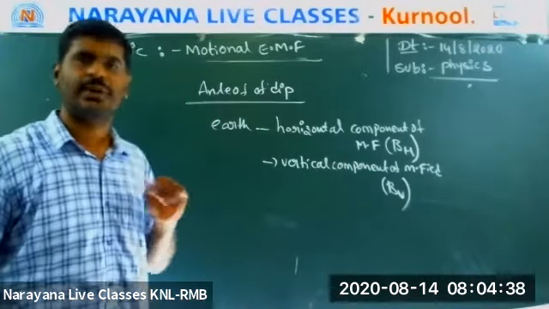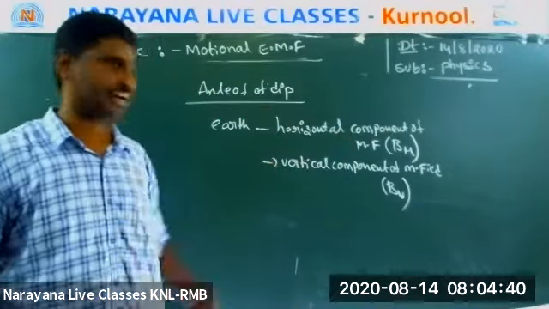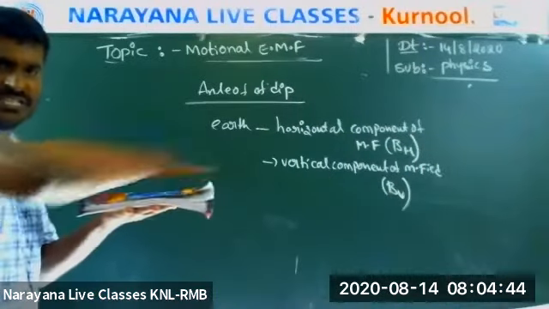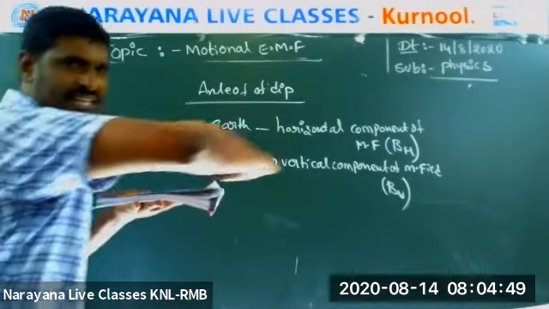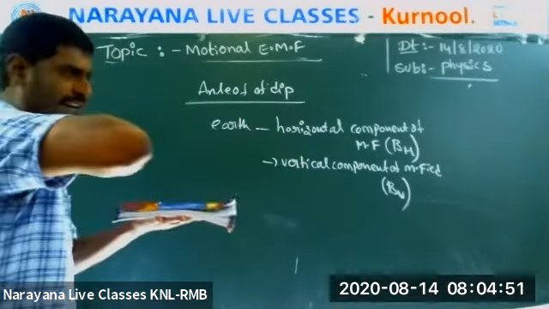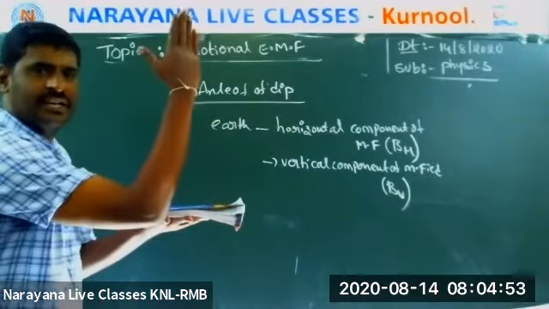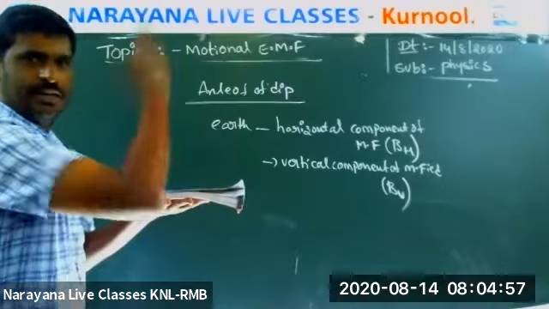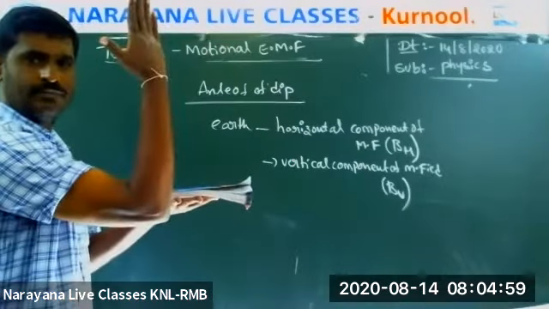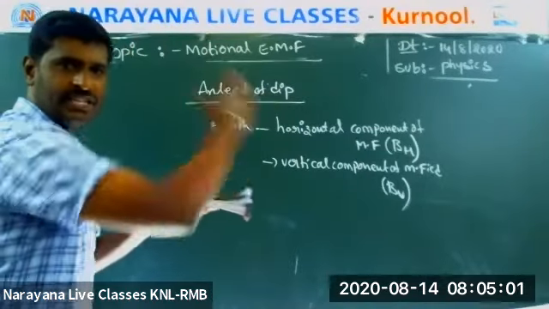Now my question is, how the horizontal component? See, suppose this is your Earth. The horizontal magnetic field is like this. Please listen. The vertical magnetic field is like this. So this is BH, this is BV. BH, BV. Are you okay?